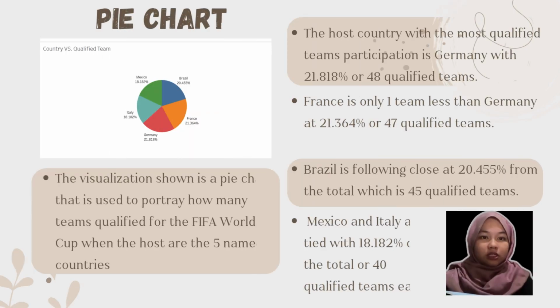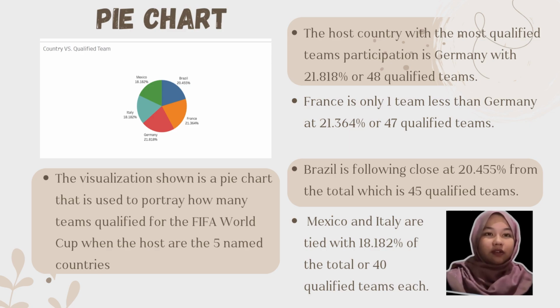The visualization shown is a pie chart that is used to portray how many teams qualified for the FIFA World Cup when the hosts are the 5 named countries. The host country with the most qualified team participation is Germany with 21.818% of 48 qualified teams.